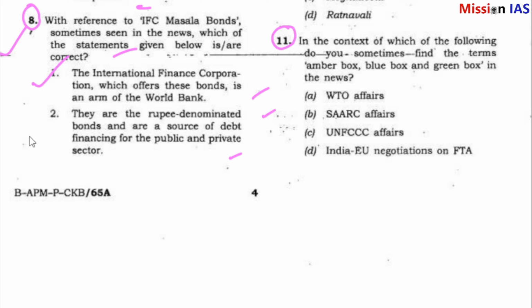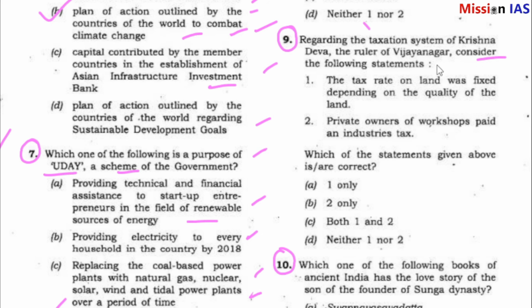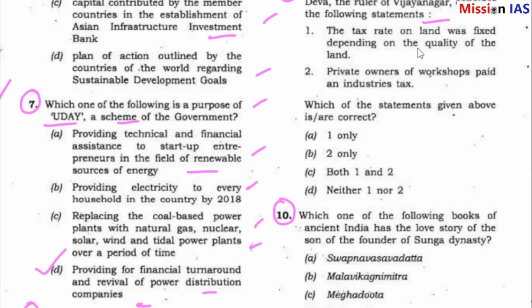Question number 9. Regarding the taxation system of Krishnadeva, the ruler of Vijayanagara, consider the following statements. The tax rates on land were fixed depending on the quality of the lands. Private owners of workshops paid an industrial tax.